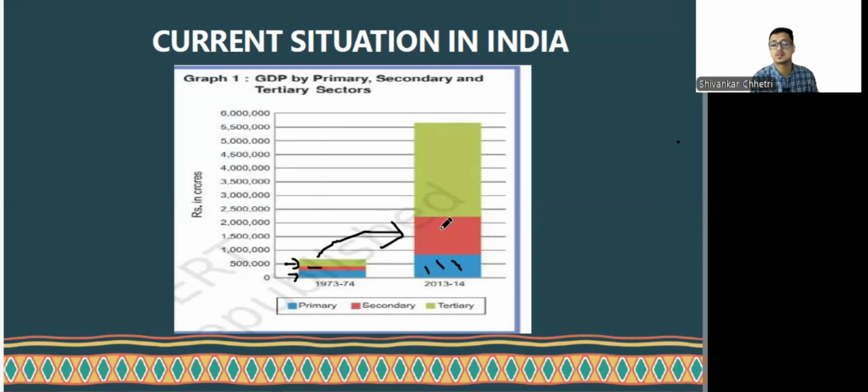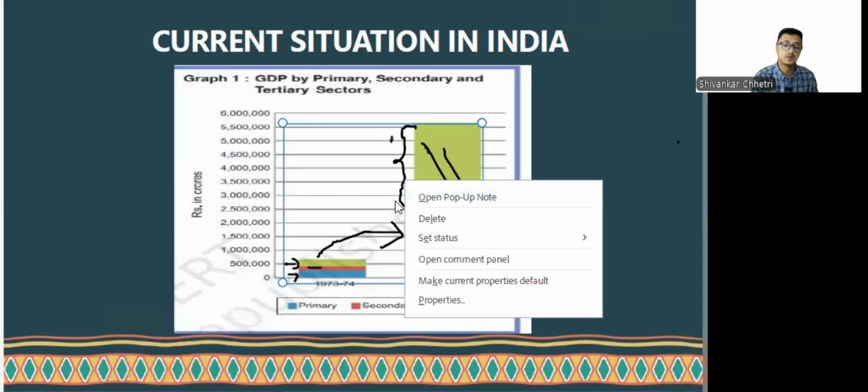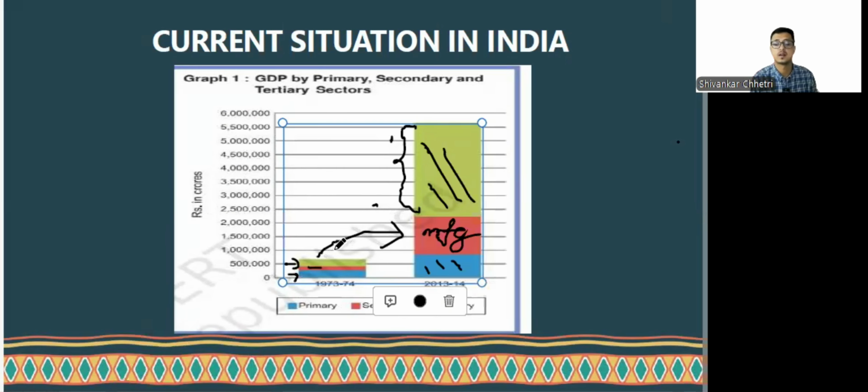Again, manufacturing has its highs and lows, and its growth is pretty complex, and it has not been able to grow properly. And there is a huge growth in the service sector. So over the 40 years, the service sector has grown hugely, more than the manufacturing and the agriculture sector.